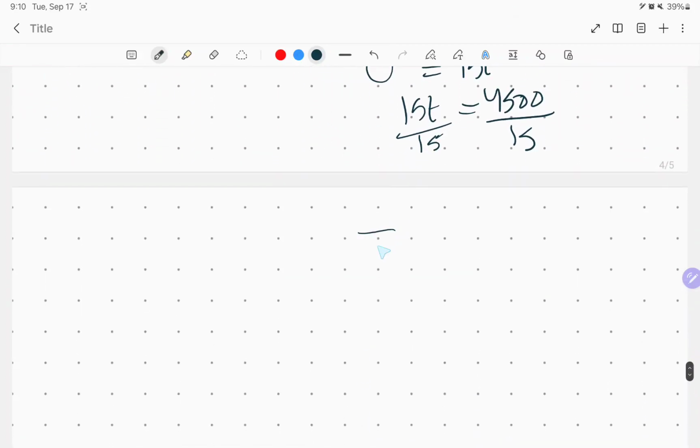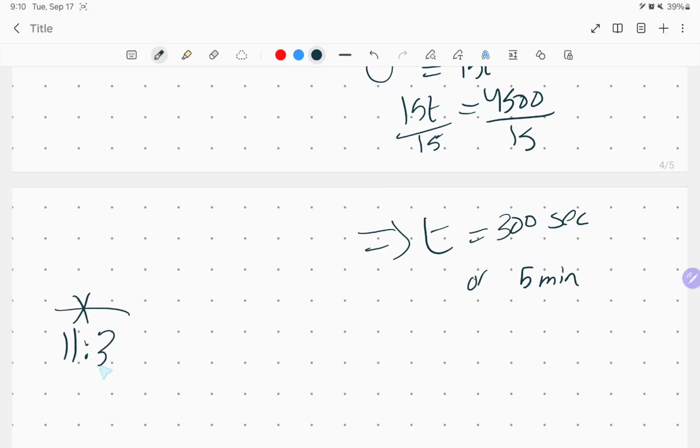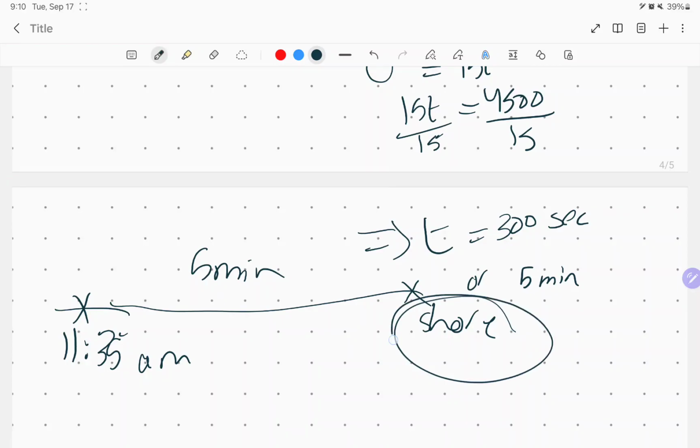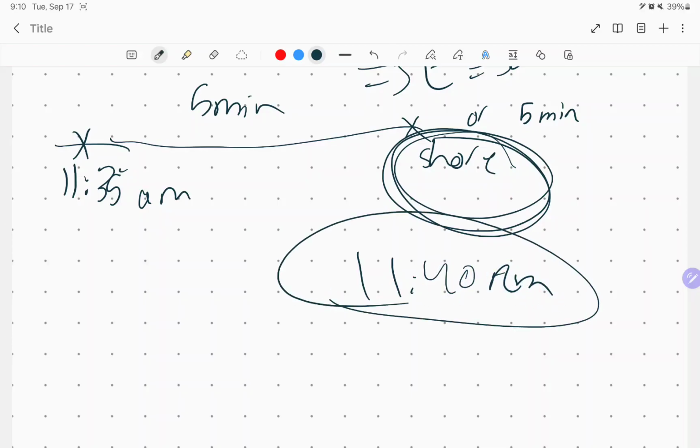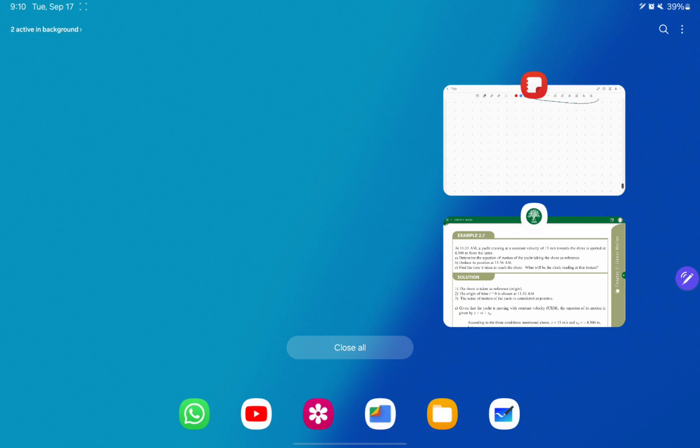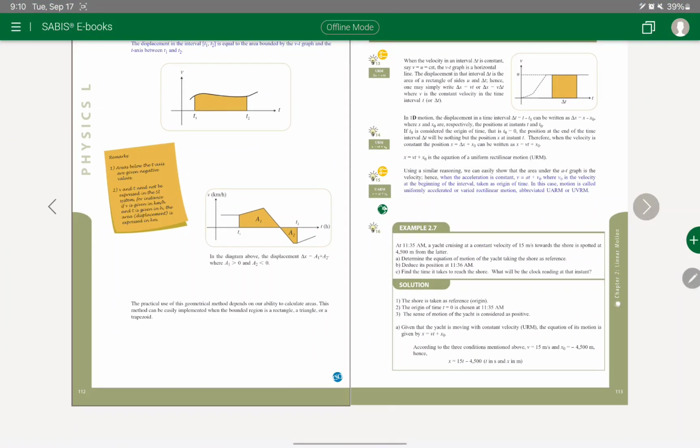So over here, the time is going to be 300 seconds, or, for example, 5 minutes. So the question is telling me he started at 11:35 a.m. and it takes him 5 minutes to reach the shore. So at what time was it reached? Of course, if it was 11:35, move 5 minutes, it's going to be 11:40 a.m. That's about the example. Now let's get back to the question.